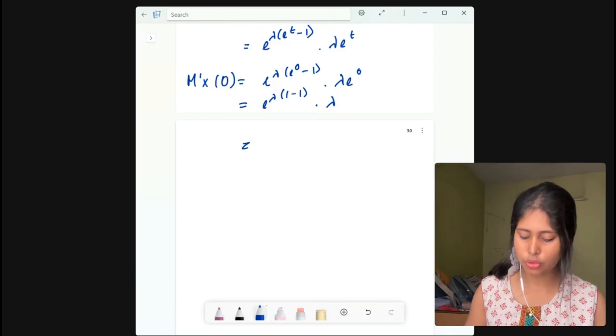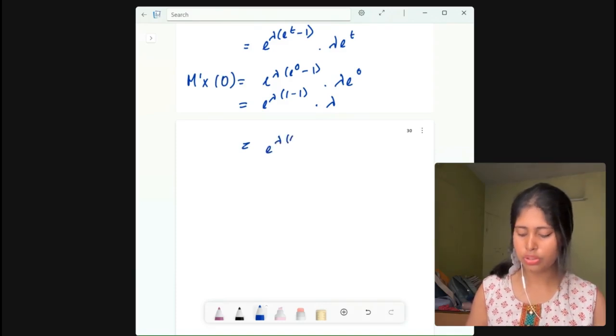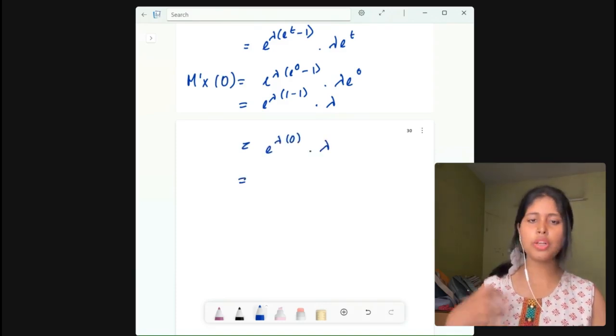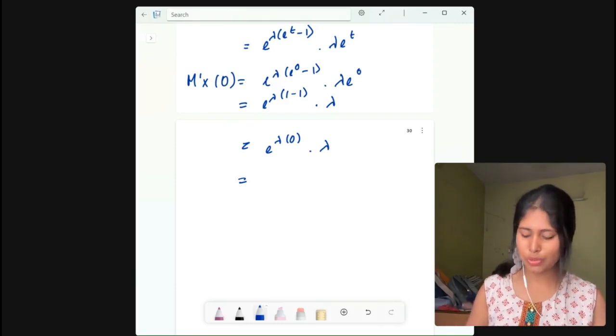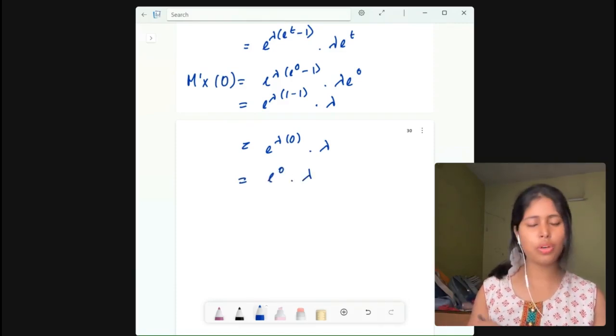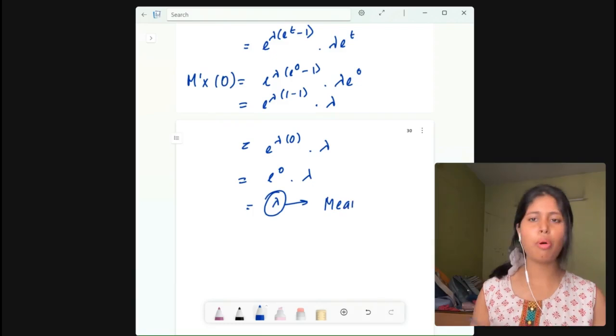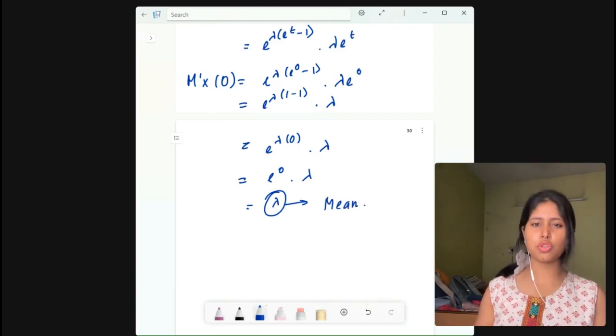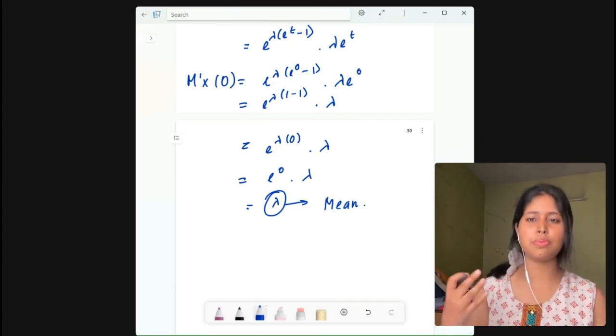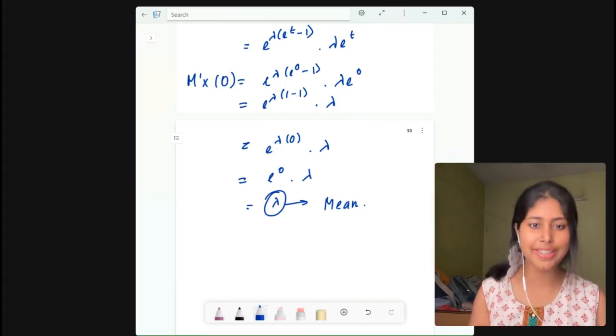So next is e to the power lambda into 0 into lambda. Now lambda into 0 is 0, so e to the power 0 into lambda. So what is e to the power 0 again? It is 1, so it will be lambda. Now you have got the mean of Poisson distribution to be lambda. We have already studied Poisson distribution, and we already know that this is the correct observation, because we know that the mean of Poisson distribution is lambda, right?